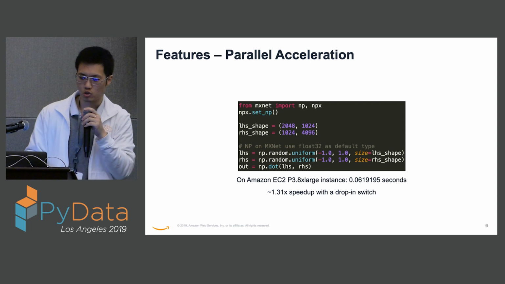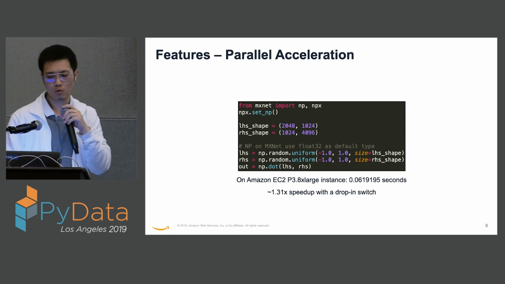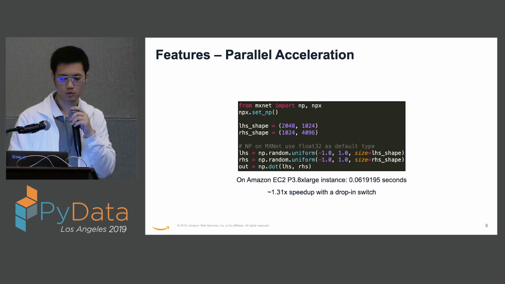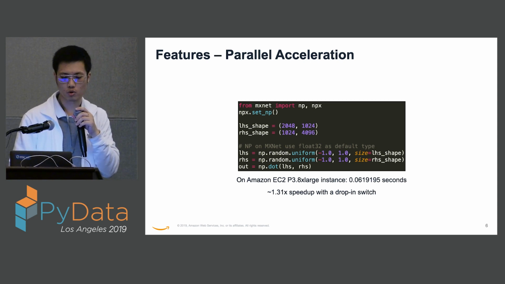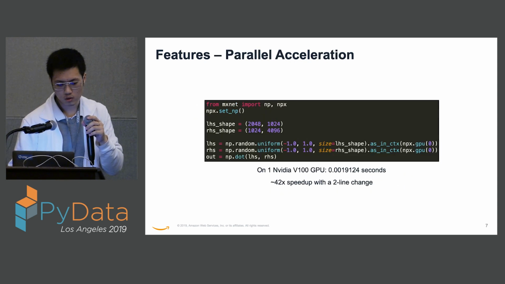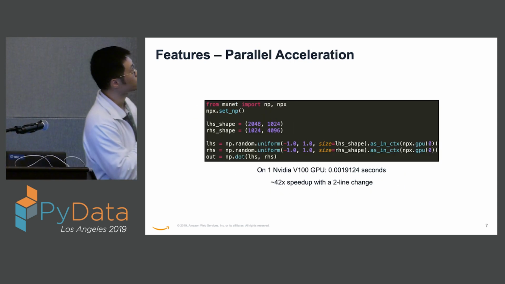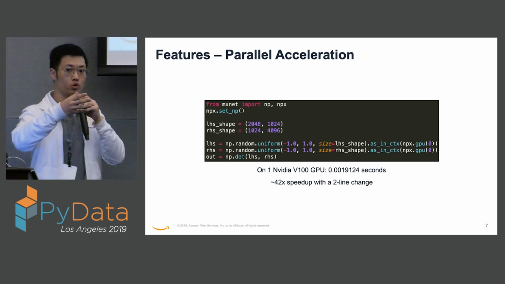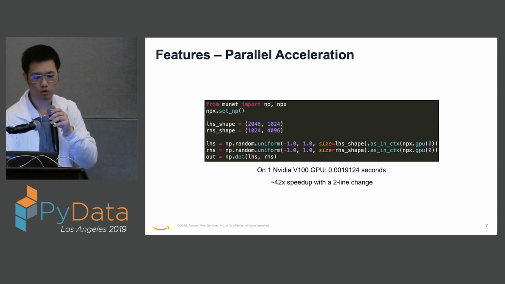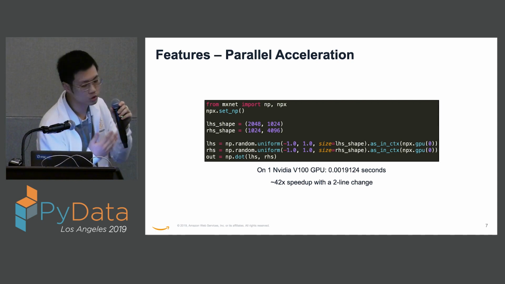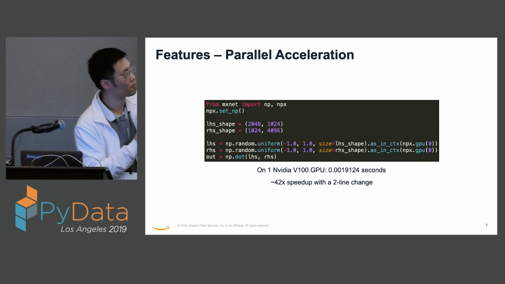with just a drop-in switch. We want to take it further, and we want to put this operation on GPU to speed it up even more. Here we have a call called as_in_context, which will put your tensor on GPU. If you have multiple GPUs, you can index them by their ID.